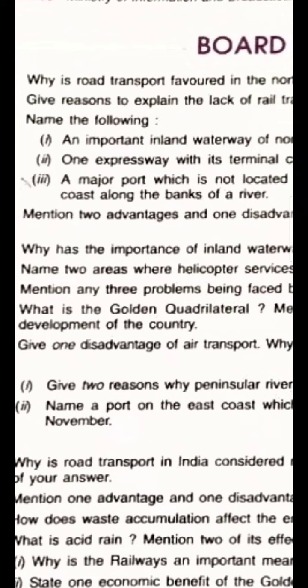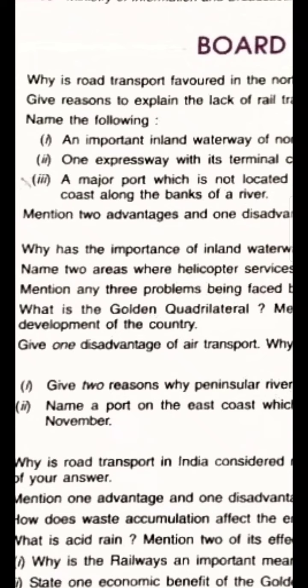Okay, now what is the golden quadrilateral? It is very well given in your book. In my book, it's page number 240, just find it in your book. Now, the golden quadrilateral is the largest express highway project in India. It connects India's 4 largest metropolitan cities, Delhi, Mumbai, Kolkata and Chennai, and thus forms a quadrilateral of sorts. Till here, it's okay. You can mention this.